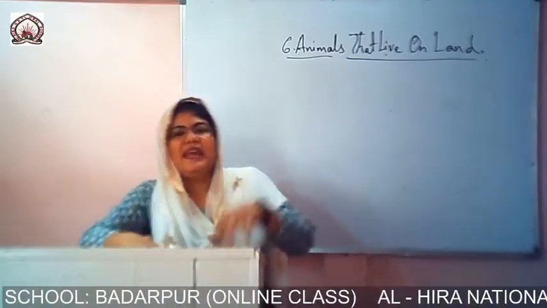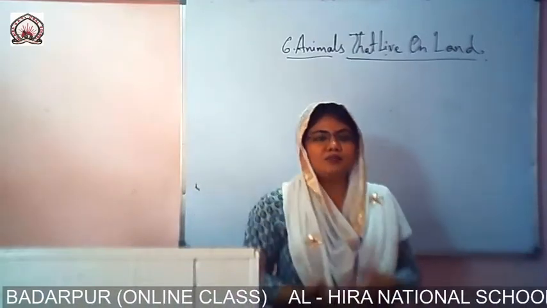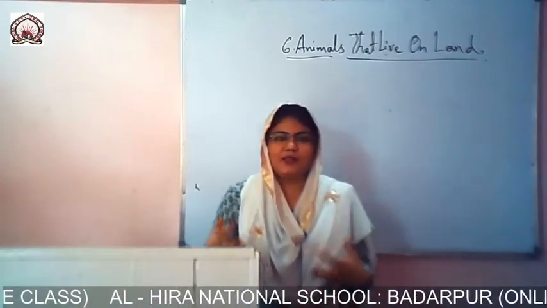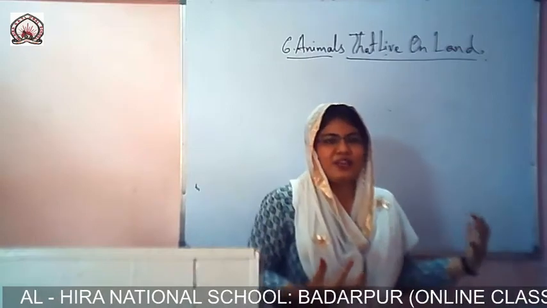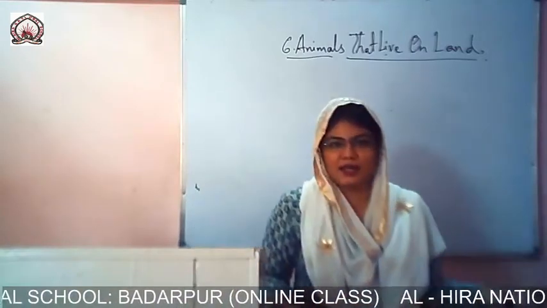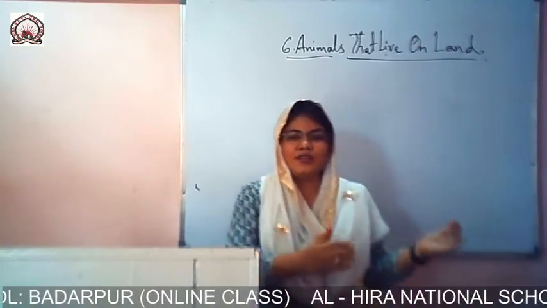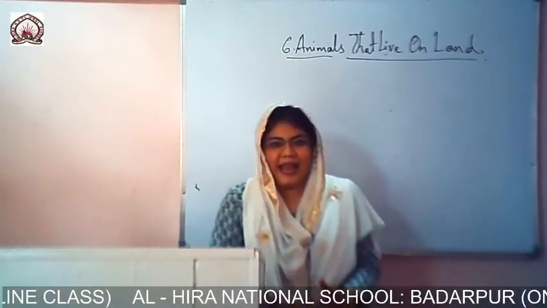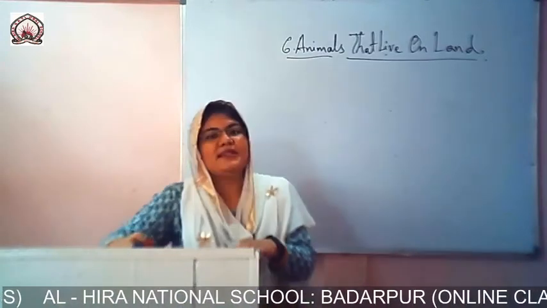We can see many animals around us like cow, goat, sheep, monkeys. All these animals we can see around us. They live on the land. Some animals live in water. Those who live on land, today we are going to discuss about those animals that live on land.